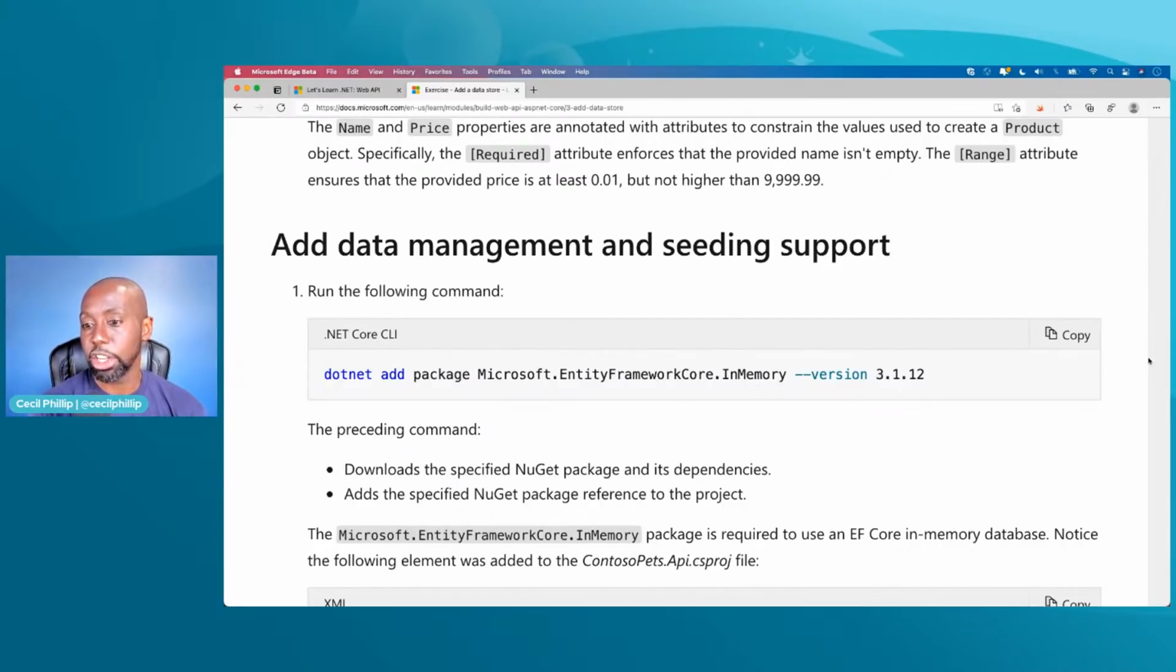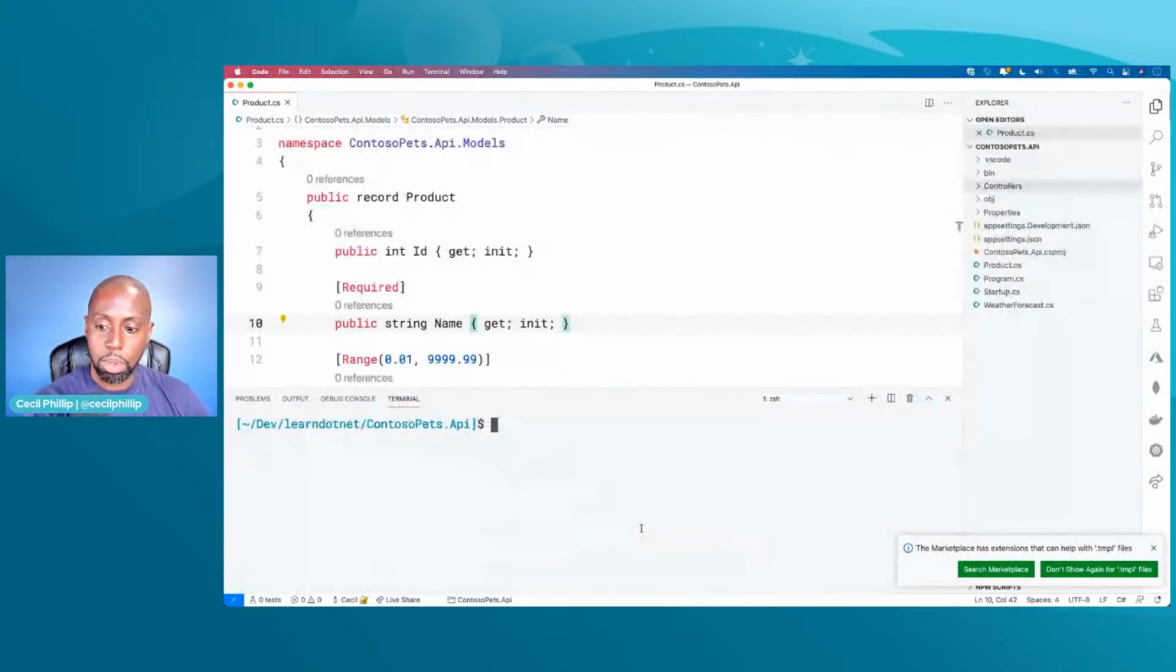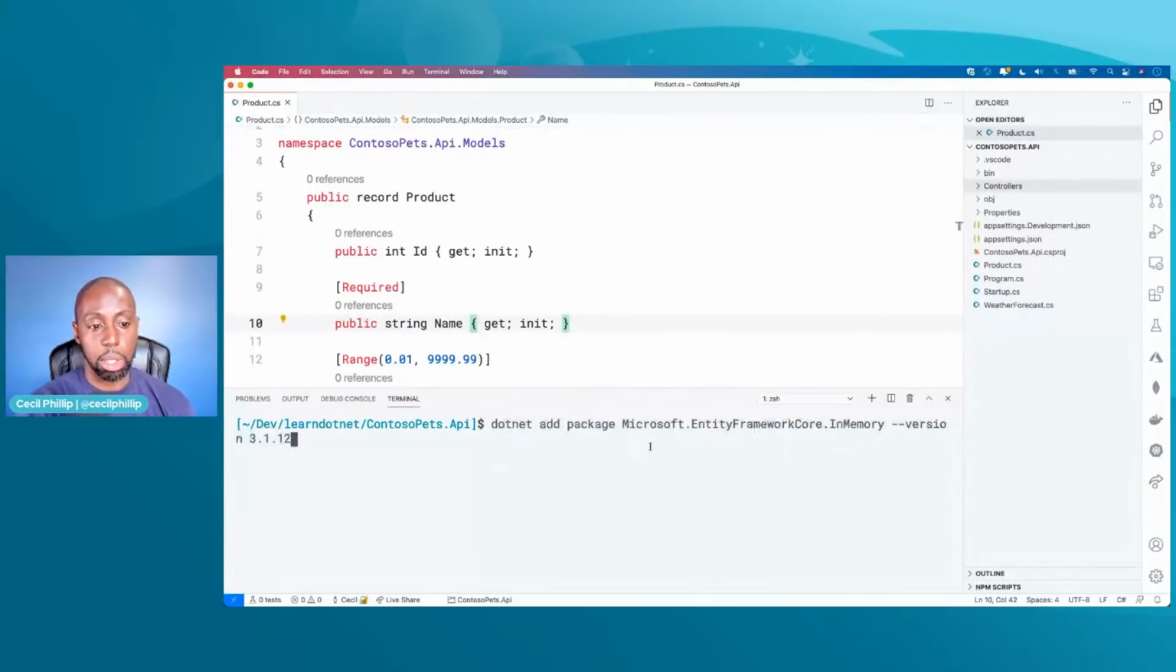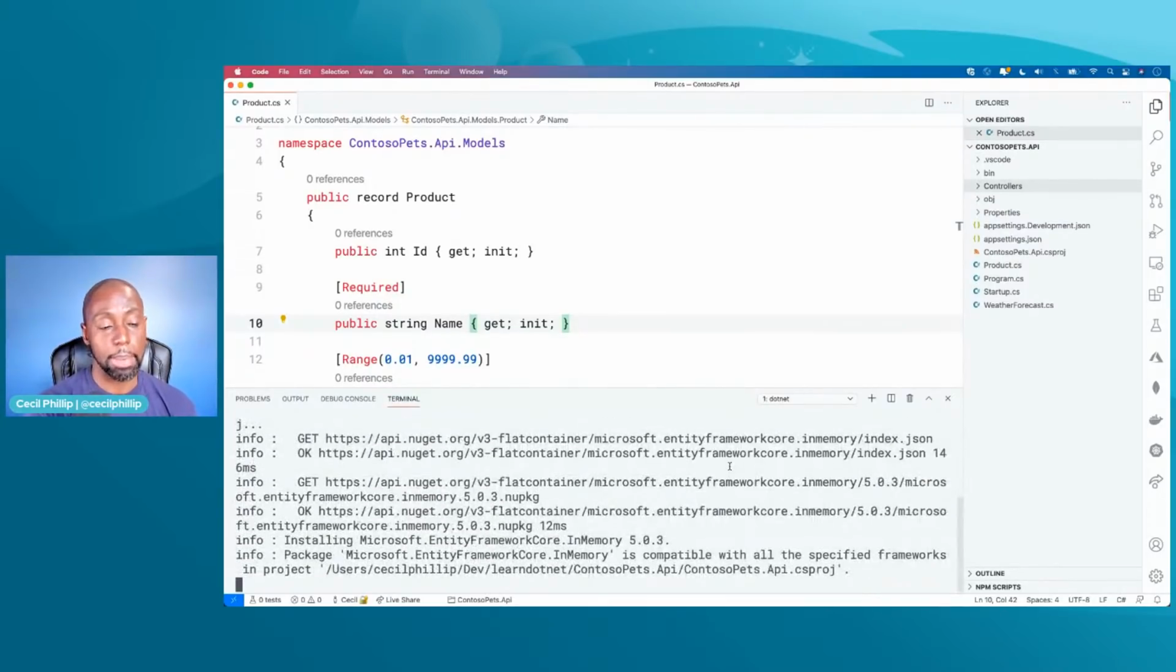So I'm going to go ahead and add this package to our project. I'm going to copy this. And back in our command line, I'm going to clear out some of these windows that are here. I'm going to paste in that command that we saw a little while ago. Now, for me, I'm going to remove that version because I think that version might be a little bit older than the more current one. So I'm just going to do dotnet add package Microsoft Entity Framework in memory.